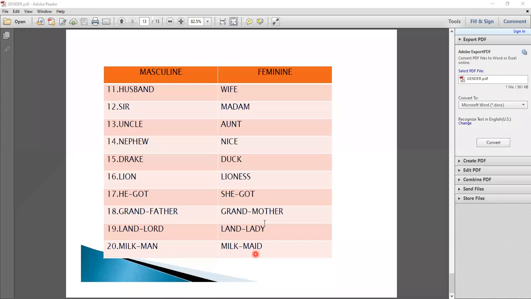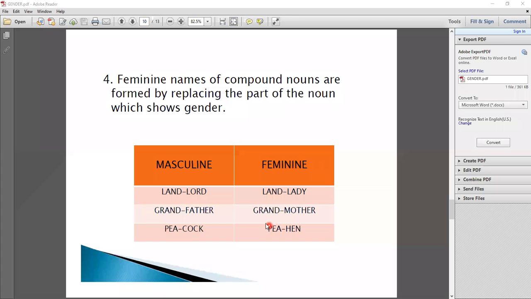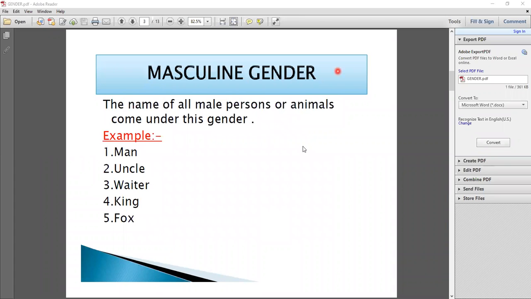So now students, you have to notice that there are four or five rules to write masculine to feminine gender. I hope you have understood the rules of gender. So now students, if you have any problem, you can ask me related to this.